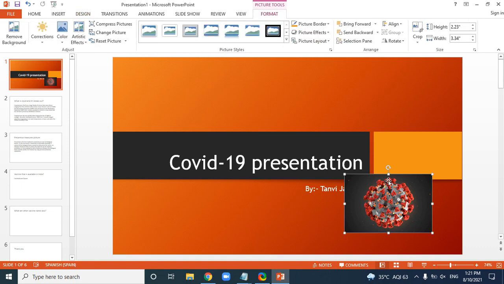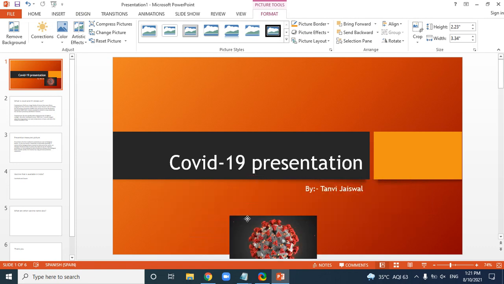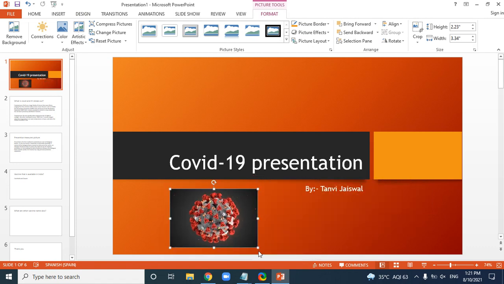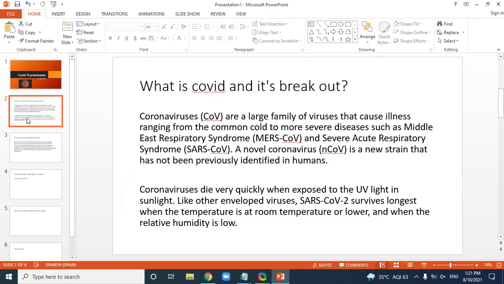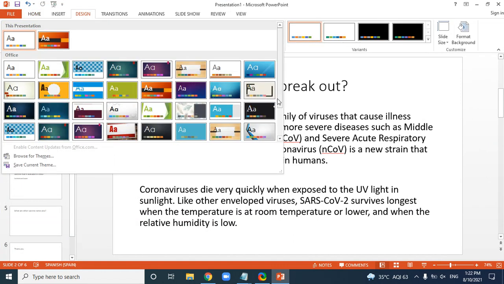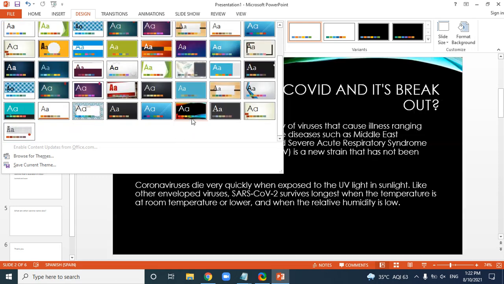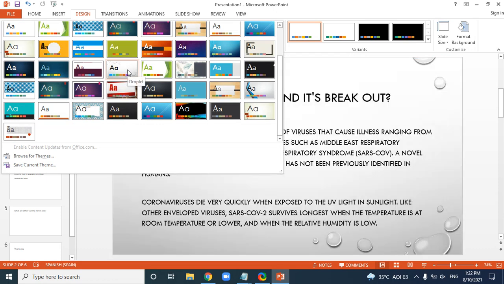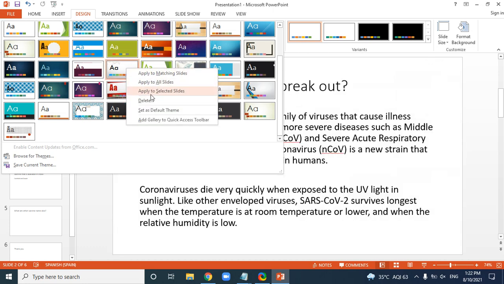And I'm going to take the photo and put it in another place. COVID-19. A little bit smaller like this. Okay, it's okay. Now let's go to second slide, and now I'm going to take a design. I will go to design, and which should I take? There are many. I've not taken this. No, it will not look nice. This one. Yes, it's looking very nice. We'll go to over here and click on apply to selected slides.